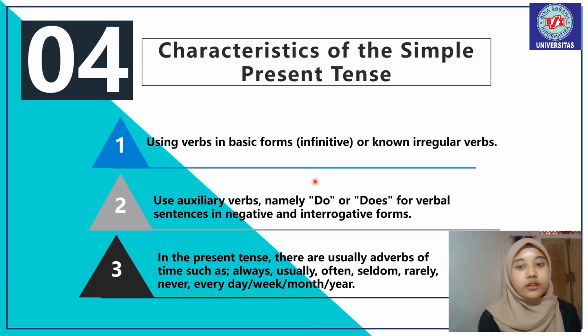Next, number 4, this time there are the characteristics of the simple present tense. There are 3 characteristics. The first, using verbs in basic form or infinitive, or non-irregular verbs. The second, using auxiliary verbs, namely do or does, for verbal sentences in negative and interrogative forms. The third, in the present tense there are usually adverbs such as always, usually, often, seldom, rarely, never, every day, every week, every month, or every year.